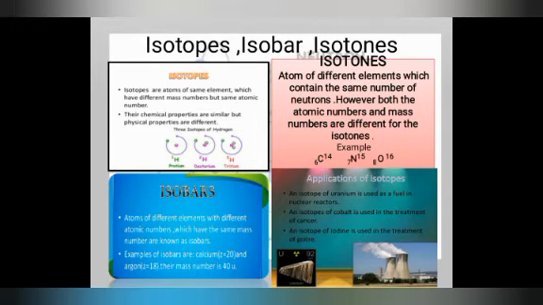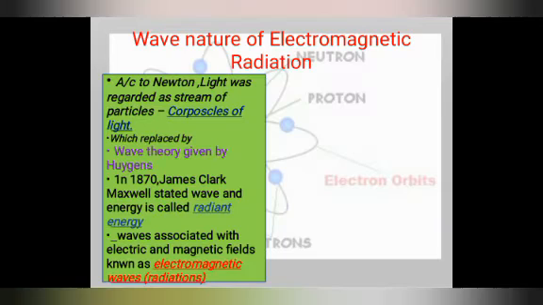Now, applications of isotopes in our daily life. An isotope of uranium is used as a fuel in nuclear reactors. An isotope of cobalt is used in the treatment of cancer, and an isotope of iodine is used in the treatment of goiter.